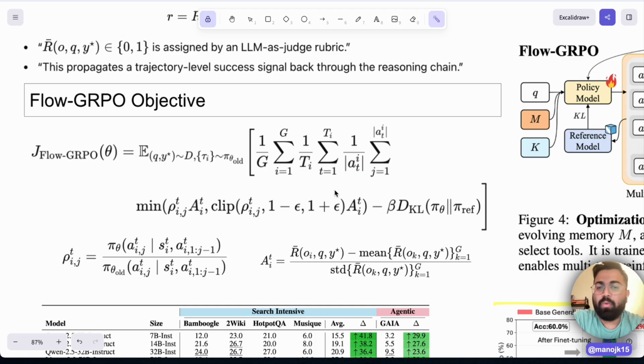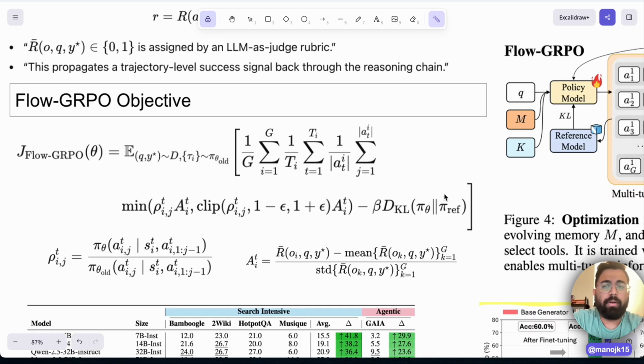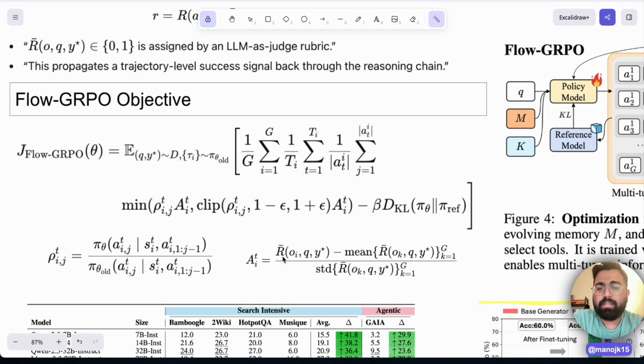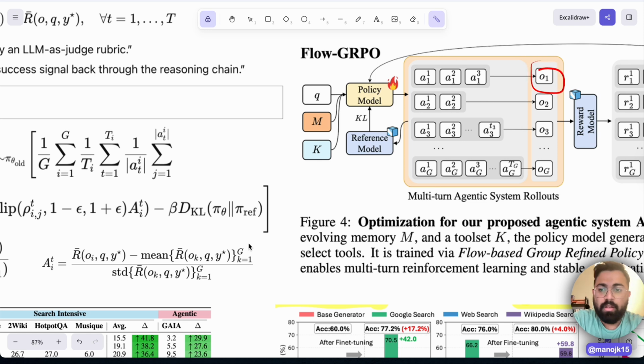So in the end, this is the same GRPO function, where we want to give an advantage. Again, let's talk about what an advantage is. An advantage is the reward of a particular output, so the reward of output 1, minus the mean of all the rewards of all outputs, divided by the standard deviation of all the rewards.